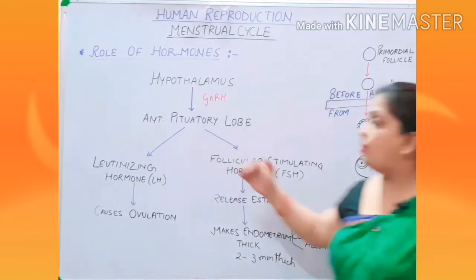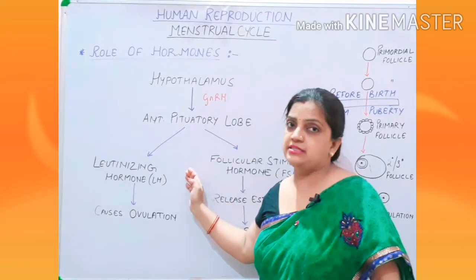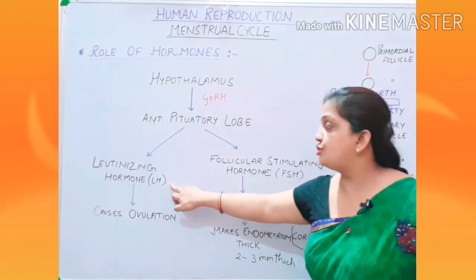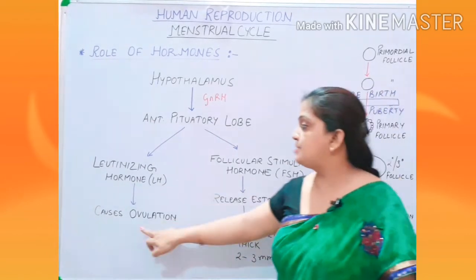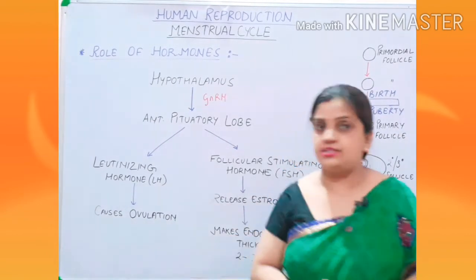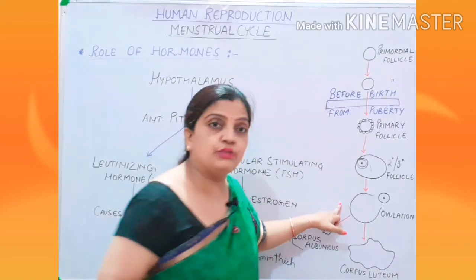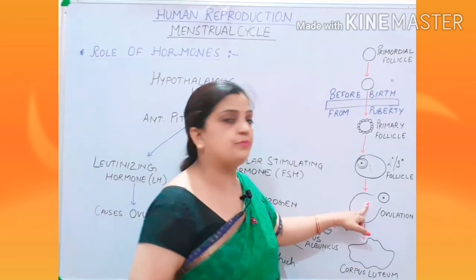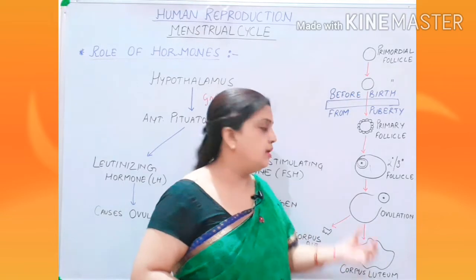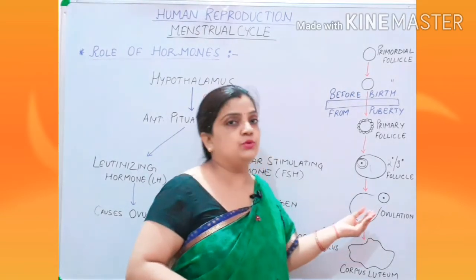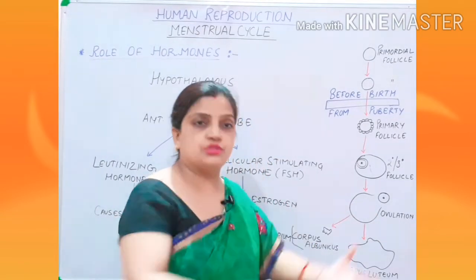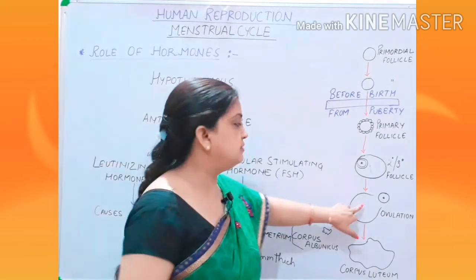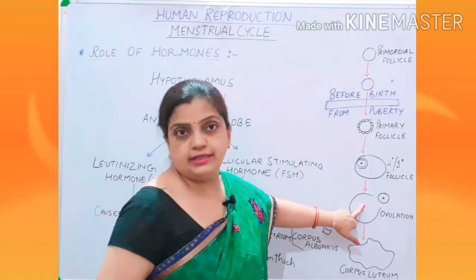Now children, what is the role of luteinizing hormone? The function of luteinizing hormone is to cause ovulation. Now, what was ovulation? Ovulation was a process during which the secondary oocyte was coming out from the mature Graafian follicle.